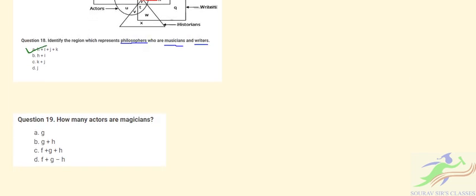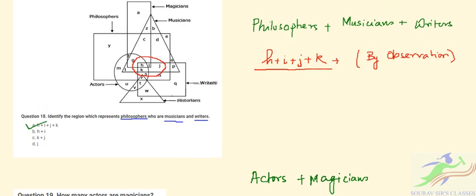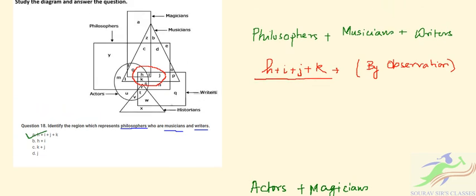How many actors are magicians? We have to find how many actors are magicians. So here also we will look at actors plus magicians. Let us erase the previous one. We will look into those who are actors as well as magicians.